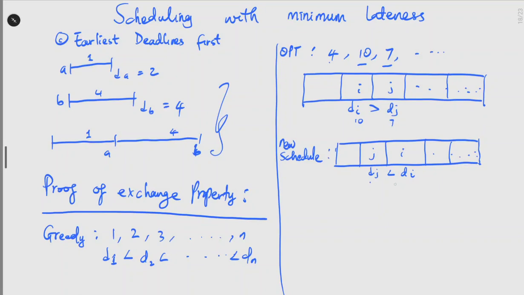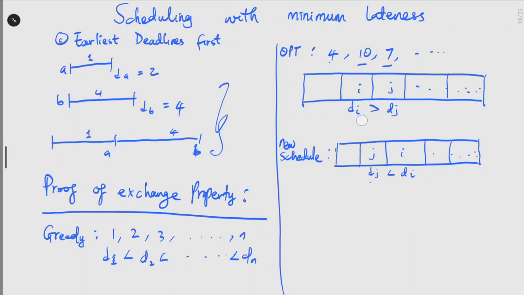You can't compare the lateness of I to the lateness of J because the deadline of I is farther than the deadline of J. I just hope that makes sense. Let me use numbers. Let's say the deadline of I is 10 and the deadline of J is 7. That means when we do job I first, it's possible that by the time we are done with job J, it's late.